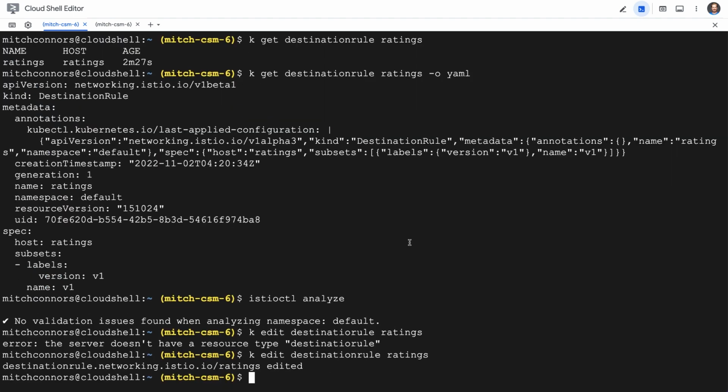All right, so Istio is now aware of the V2 subset for this service. However, what we haven't done is told it what sort of traffic it ought to send to the service. So let's go ahead and do that now.